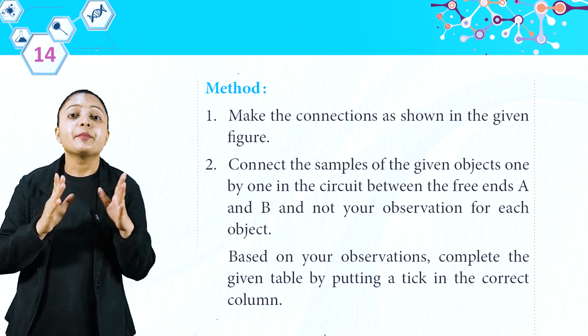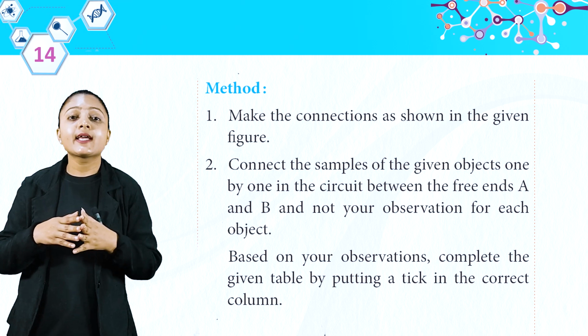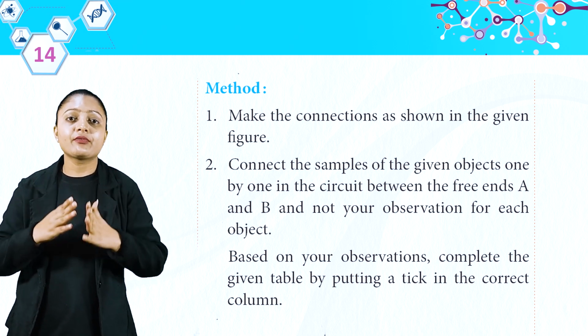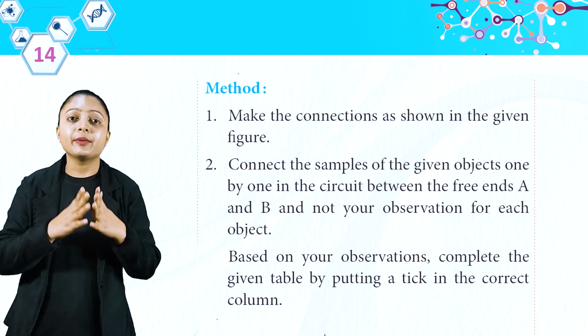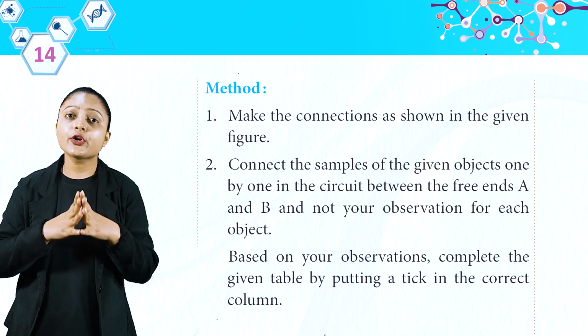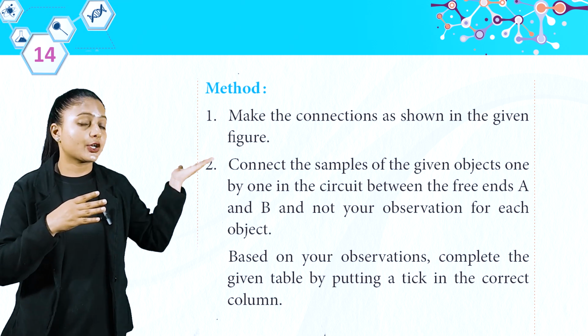Method: first, make the connections as shown in the given figure. Second, connect the samples of the given objects one by one in the circuit between the free ends A and B and note your observation for each object. Based on your observation, complete the given table by putting a tick in the correct column.